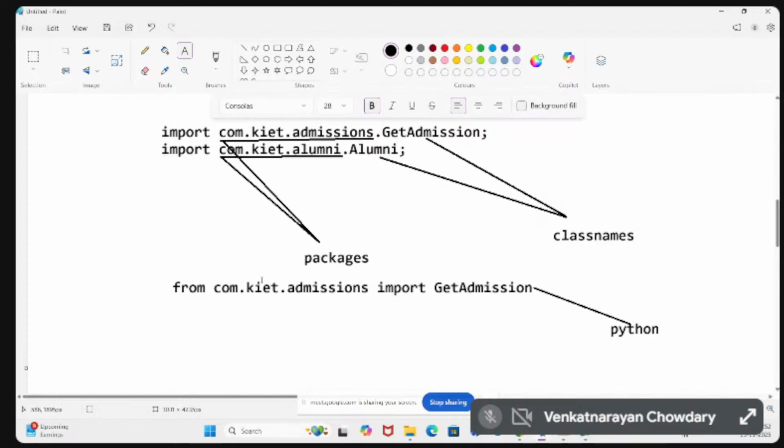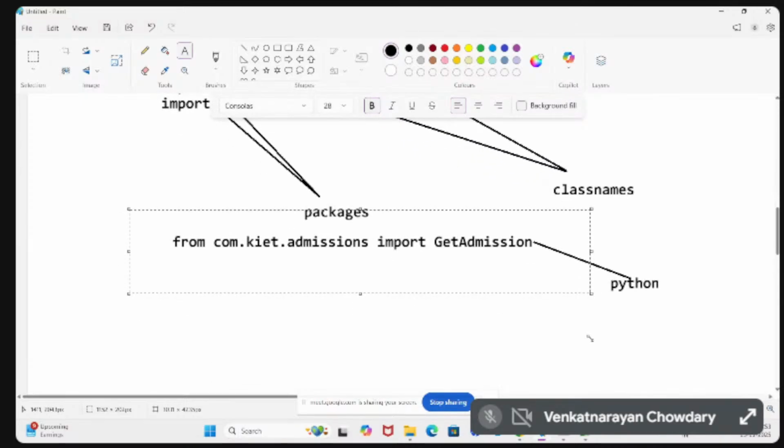In Java and Python, packages are the same and classes are also the same, but the way of importing the classes and packages, and the way of using the methods, are different. The syntax may be different, but the concept is the same. So you can create the packages as well as use the packages.